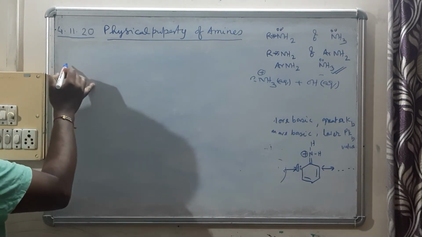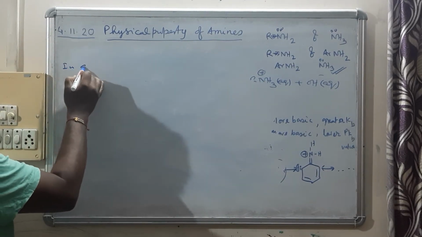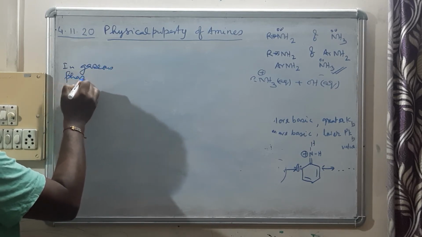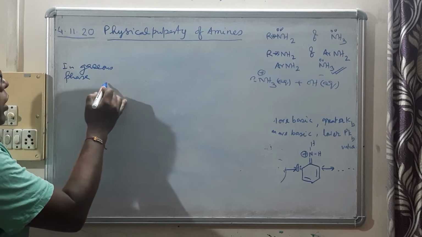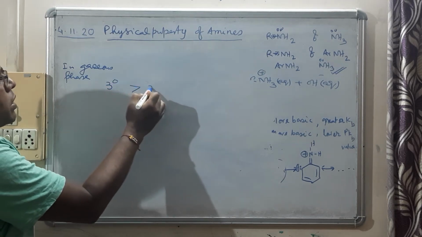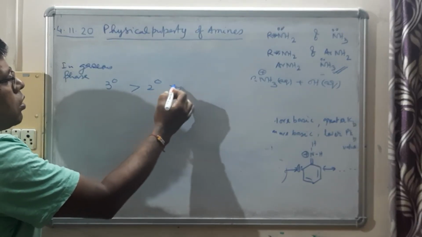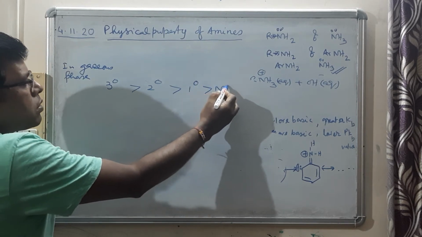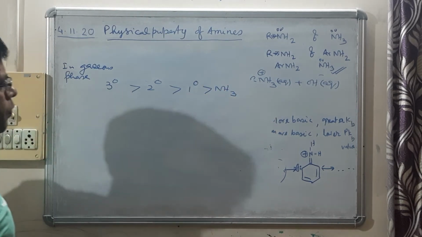It is seen that in the gaseous phase, 3-degree amine is more basic than 2-degree amine, which in turn is more basic than 1-degree amine, which in turn is more basic than ammonia.